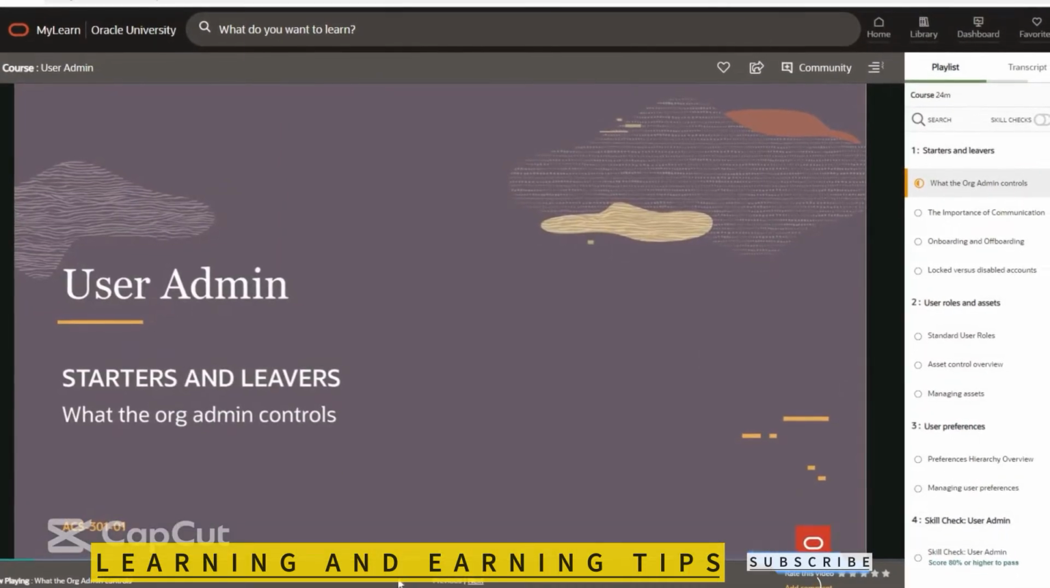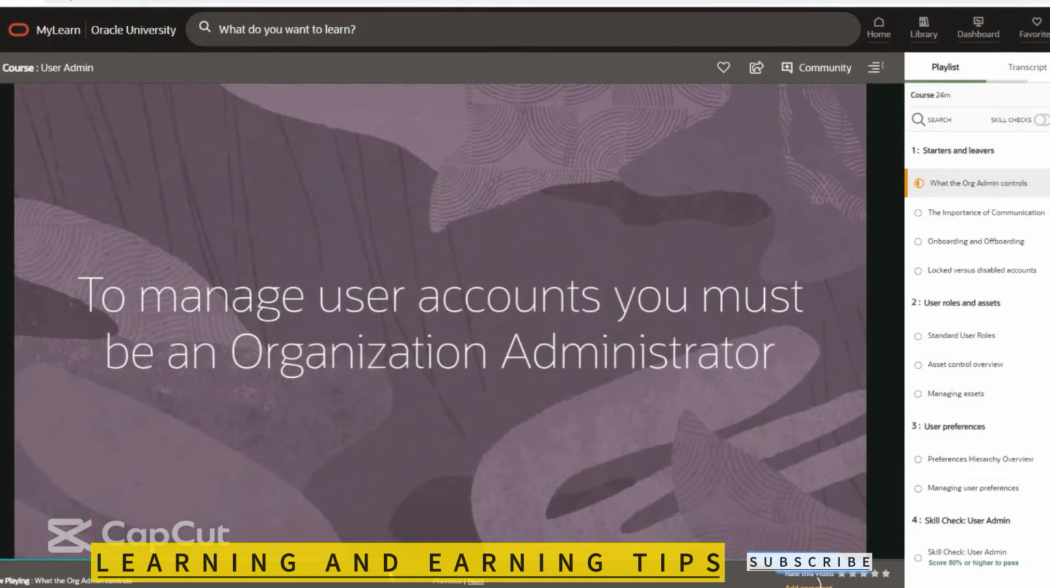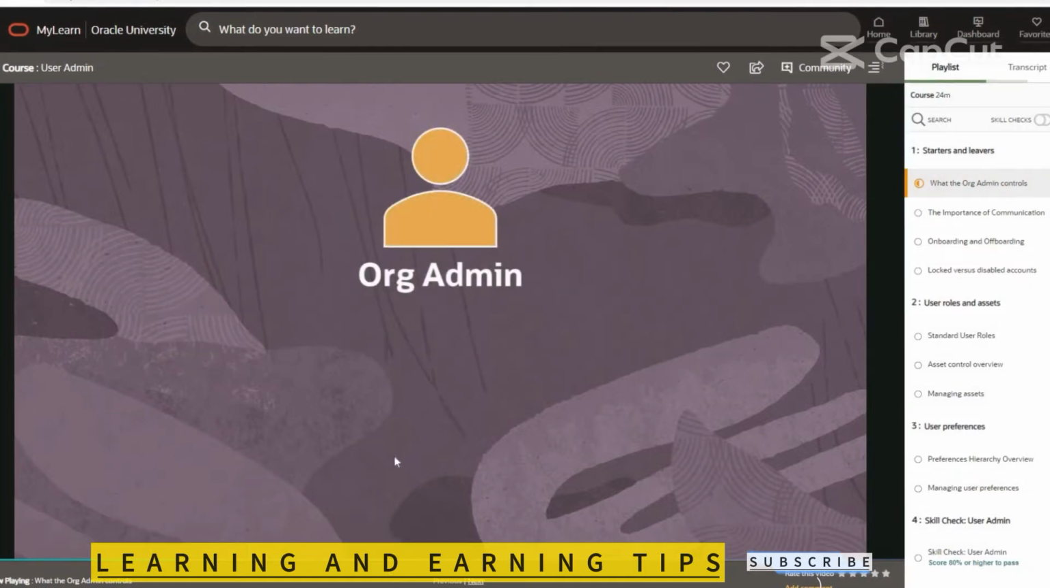The organisation administrator or org admin role is an important one. We'll start with an overview. In order to manage or administer user accounts, you'll need to be an organisation administrator. Here's what an org admin can do.